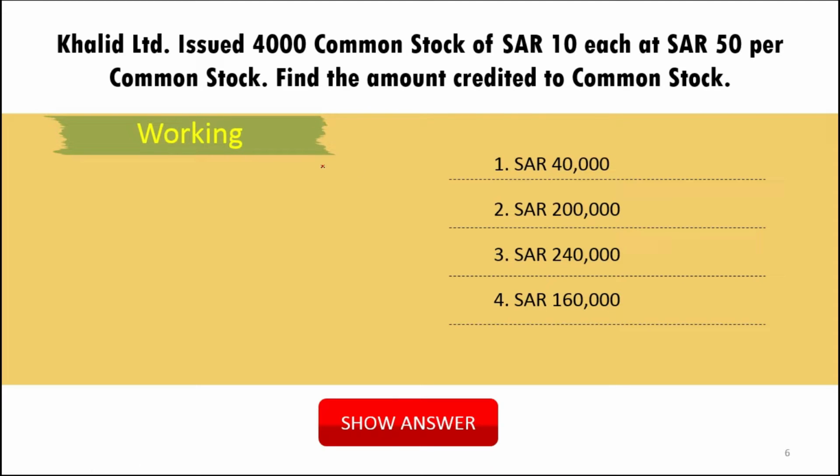Khalid Limited issued 4,000 common stock of SAR 10 each at 50 per common stock. Find the amount credited to common stock. The amount credited to common stock is the par value. So 4,000 shares, the par value is 10, it becomes 40,000. So 40,000 is the amount that should be credited to common stock. The correct option is 40,000.